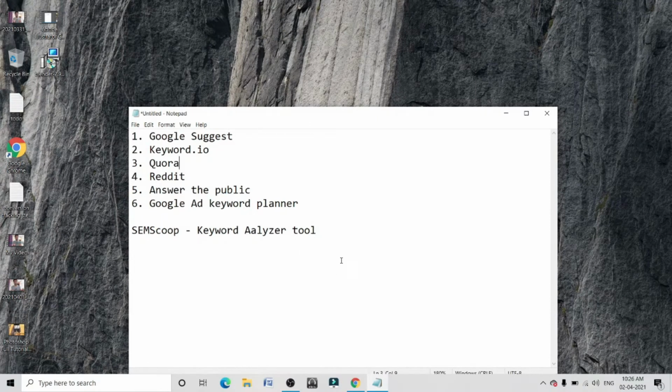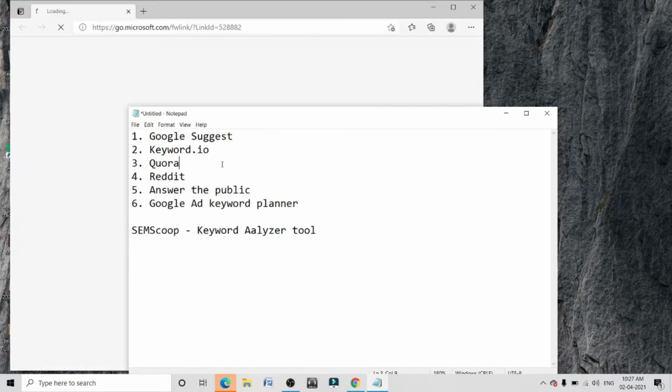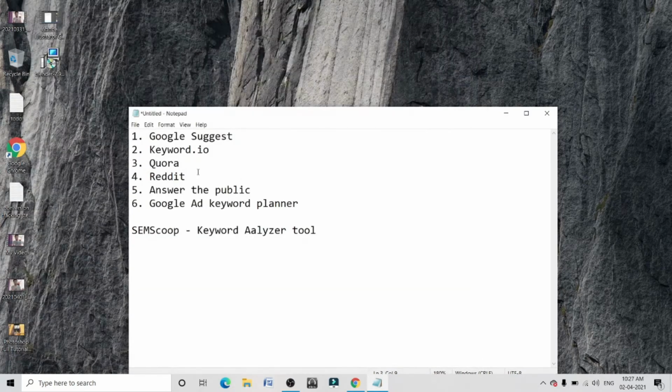We are going to see how you can find the long tail keywords with Google Suggest, Keyword.io, and how you can find the keywords from Quora and Reddit. Answer the Public is a platform to find the long tail keywords, and I'm going to show you how. Then Google Ads Keyword Planner is an inbuilt keyword research tool inside the Google Ads platform. Then at the end of this video, I'm going to tell you about one keyword analyzing tool, SEM Scoop. So watch this video till the end.